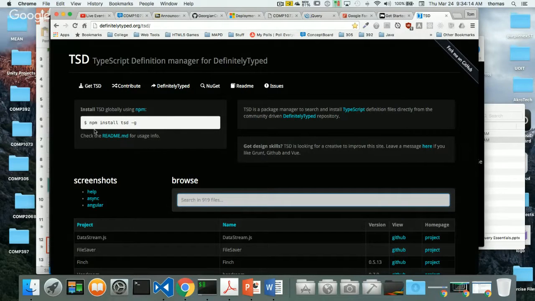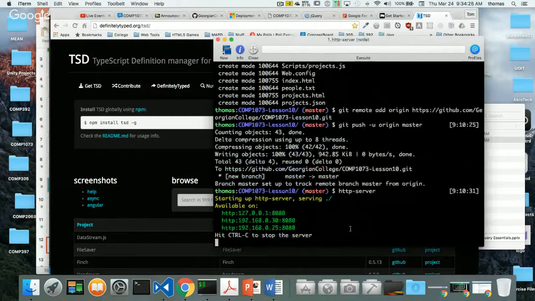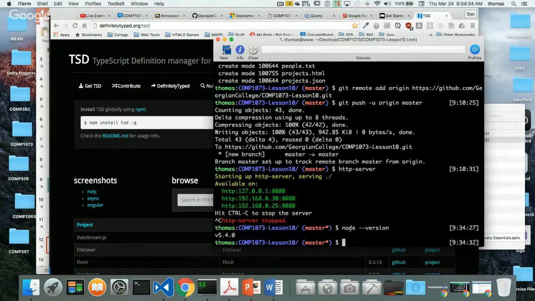And all I need to do for Definitely Typed is type in, again, you need Node installed on your system to do this. And just like we've been using Node when I do my HTTP server locally, if I do http-server, remember, to serve up my files. I used to do that with Node. In order for you to install http-server, you need Node. And my version of Node is 5.40, right? So you need Node to install.